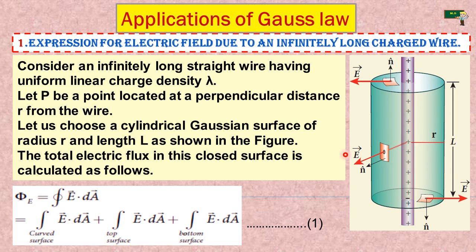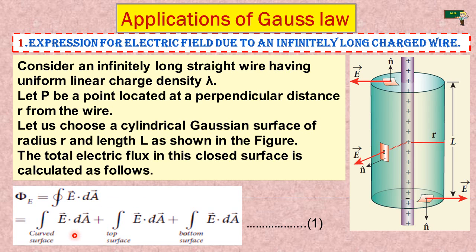As shown in the figure, the electric flux through this closed surface is calculated. Now we have to calculate the electric flux. That means the electric field lines move through this area. Now electric flux phi E is equal to the closed integral of E dot dA. That we already derived. See, only one change.